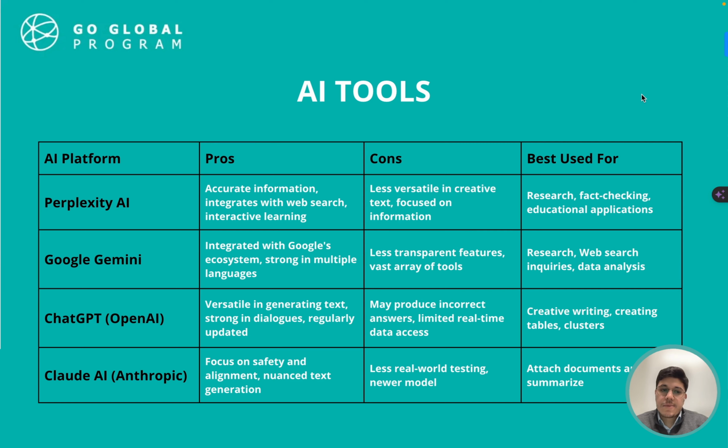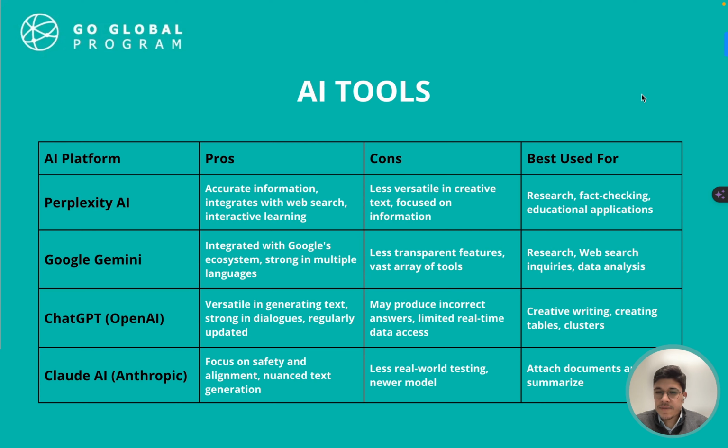In terms of which one is better, I kind of prefer Perplexity AI because it really focuses on providing you the sources from where it's getting the information that's provided to you. But Google Gemini can also provide the sources if you ask for them. And sometimes it will be even more complete than Perplexity. So I would recommend that you interact with both and see which one is delivering the best results, right?